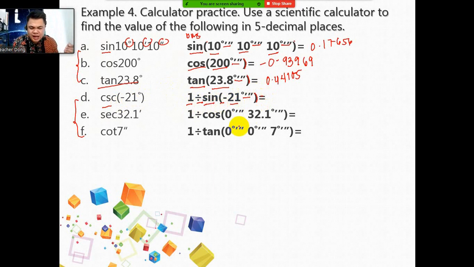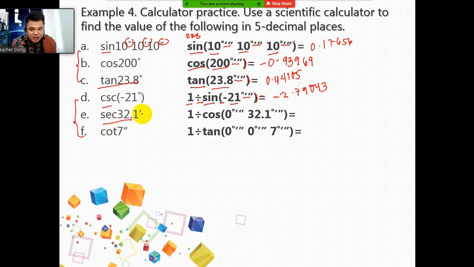You're not going to click any shift key. It's 1 divided by sine, which means it's the reciprocal. So the answer that you have to get for letter D is negative 2.79043. If your answer is not like this, please make sure to repeat the process again until you get it.